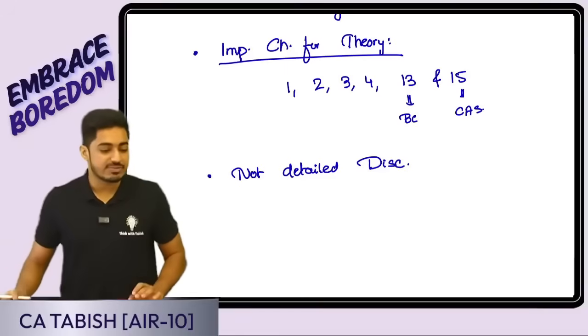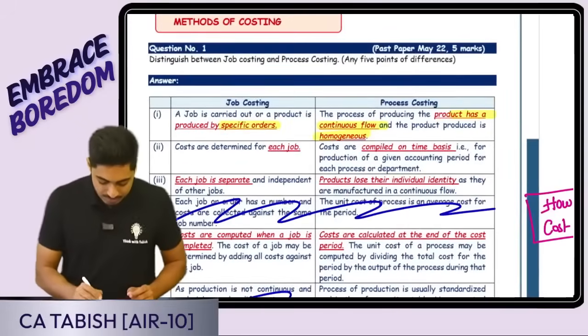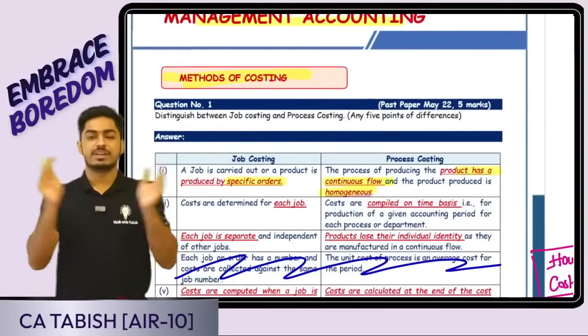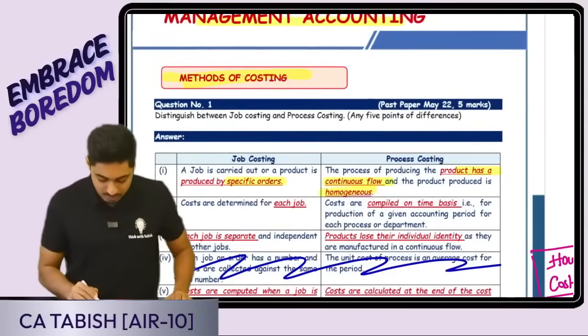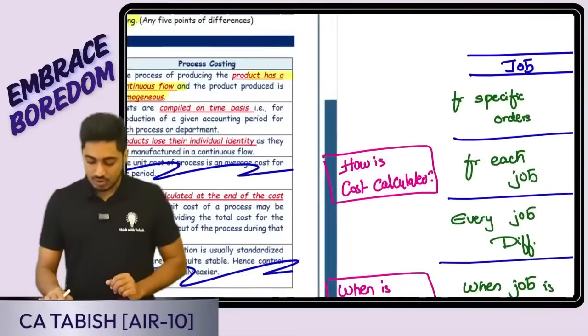So are we ready, everyone? Give me a confirmation. Yes, everyone. So let's start. Question number 1, first chapter, introduction to costing. In that, differences between the different methods of costing. Question number 1 is, what is the difference between job costing and process costing? They're asking. Okay, simple.